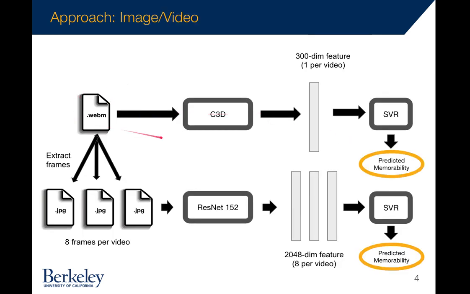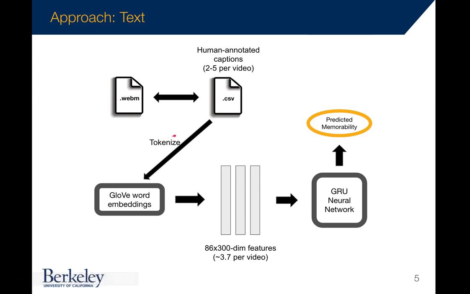Each video file had an associated C3D feature that was provided to us, which we found that support vector regression models work the best at. In addition to this, we also extracted 8 frames per video and fed those images into a pre-trained ResNet, which gave us our image embeddings. We fed these features into a support vector regression model and got our memorability scores.